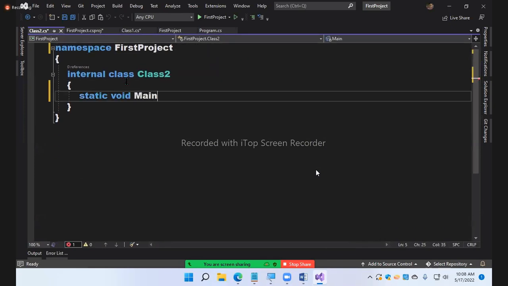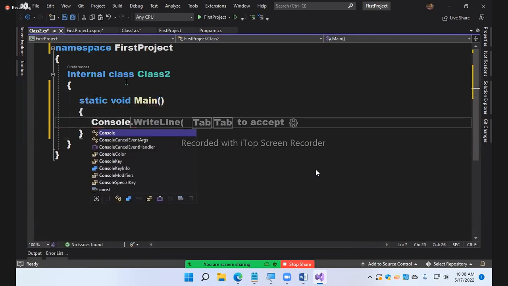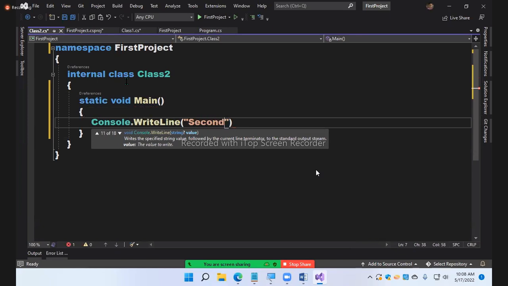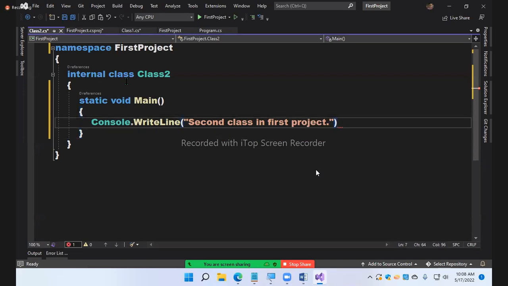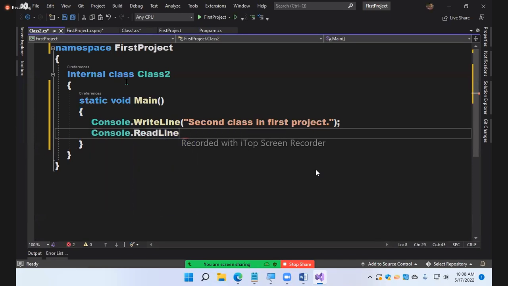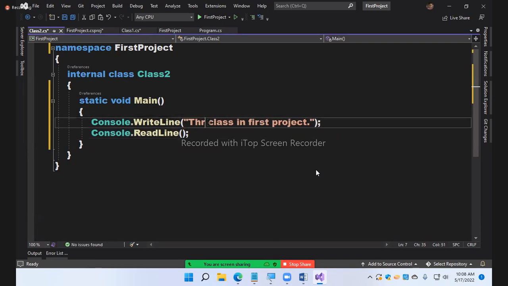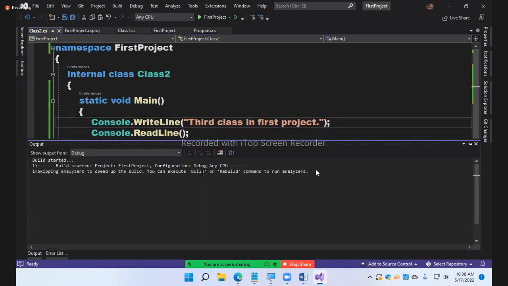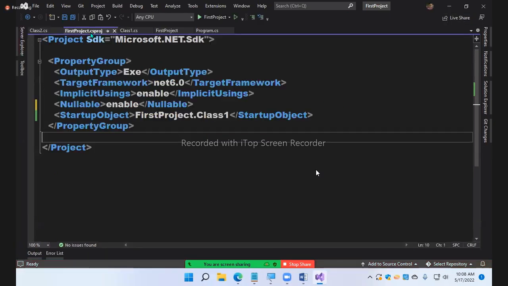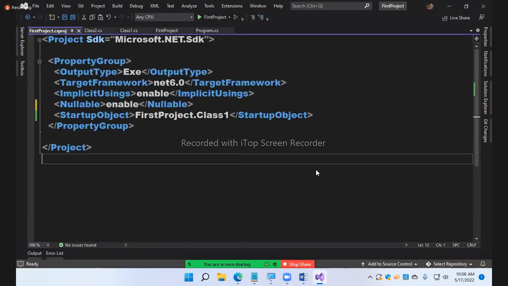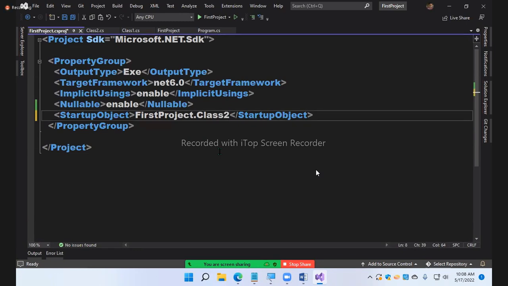Static void main. Console dot WriteLine: second class in first project. If I run this again, what class will run? Sorry, this is not the second class, it's the third class. So what will run? The second class will run, but this class won't run. Why? You set the startup object as the second class. What to do? Go to the project file and simply make it class 2. Run the code.